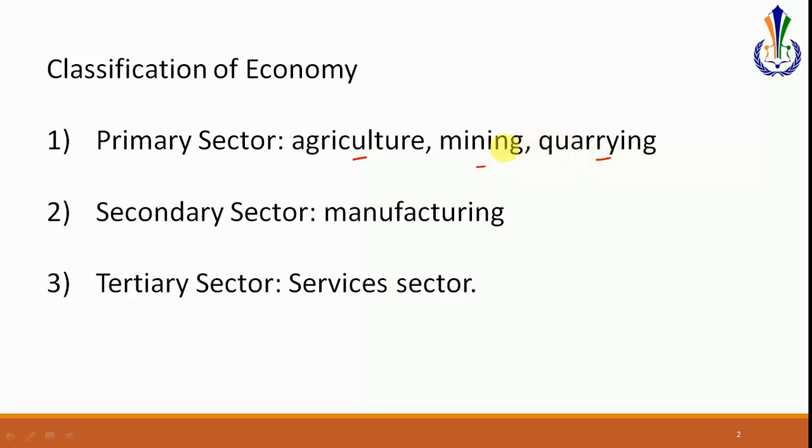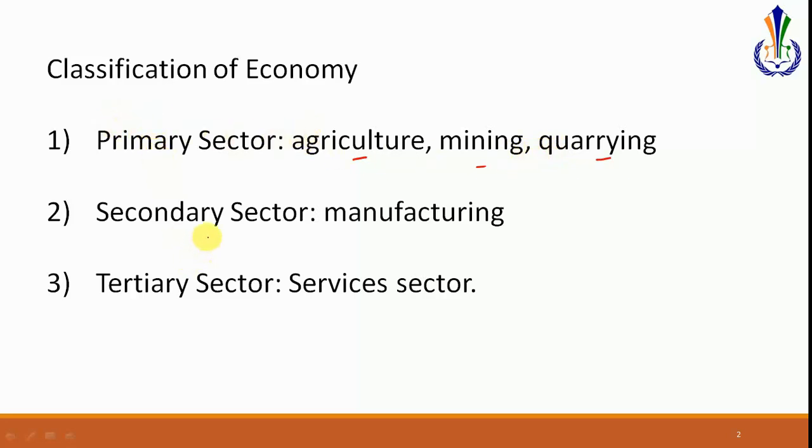Now here you need to understand that all these activities are largely activities where the good is something that is produced directly from nature. For instance, we grow wheat and we directly consume it as a good. So that is what is primary sector. Even in mining, minerals are something that are derived from nature. Quarrying refers to using huge rocks and manufacturing a construction material out of them. So all these three activities are directly derived from nature, hence constituting the primary sector.